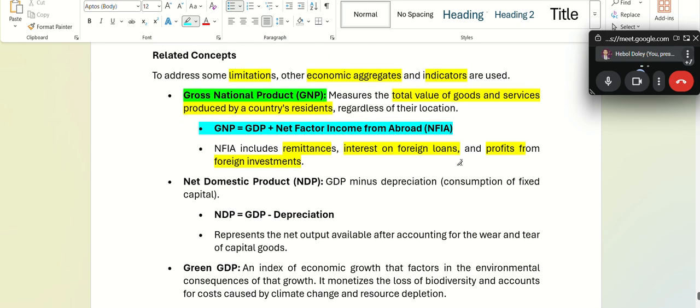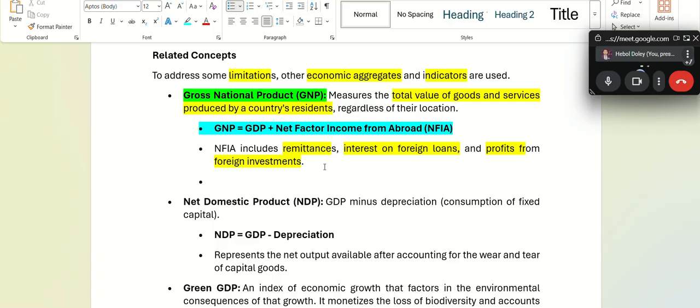Now, one thing you have to know: this NFIA, net factor income from abroad. I'll just write it here for you.